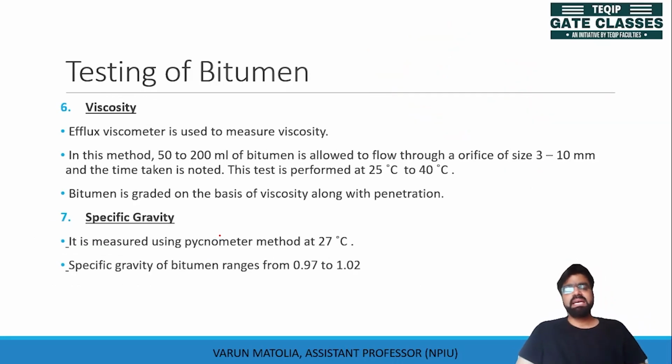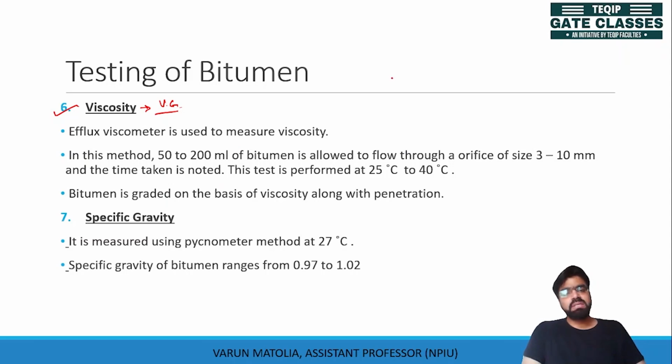Now the next test, a very important test, is viscosity. Viscosity of bitumen is also used for viscosity gradation. As we have seen the penetration test, which is used for gradation using penetration value, similarly the viscosity is used for viscosity gradation. Efflux viscometer is used for measuring the viscosity.